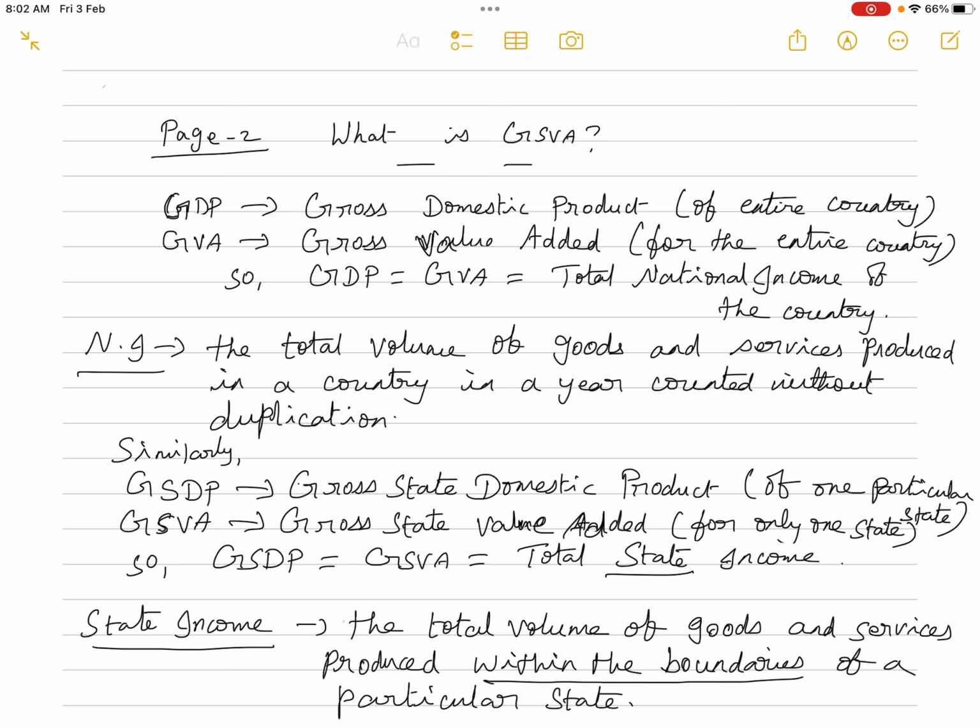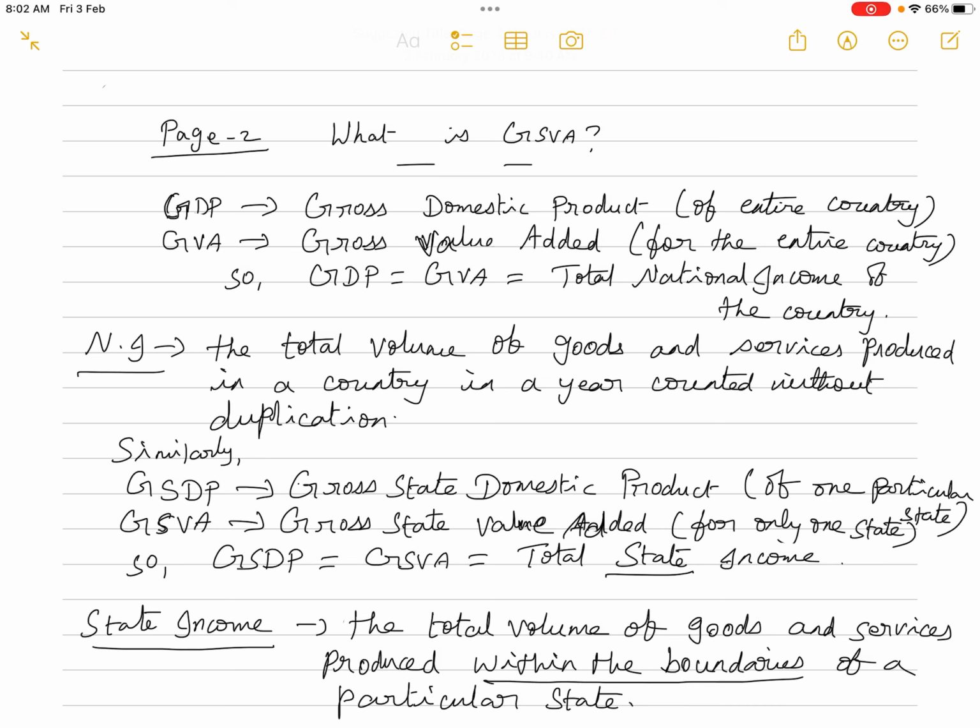That is nothing but the total volume of goods and services produced in a country in a year, counted without duplication. So counted without duplication, there should not be any double counting. That is, one at the raw material stage, again at the intermediate stage, again at the final goods stage. It should not be double counting. So that's why we say counted without duplication.